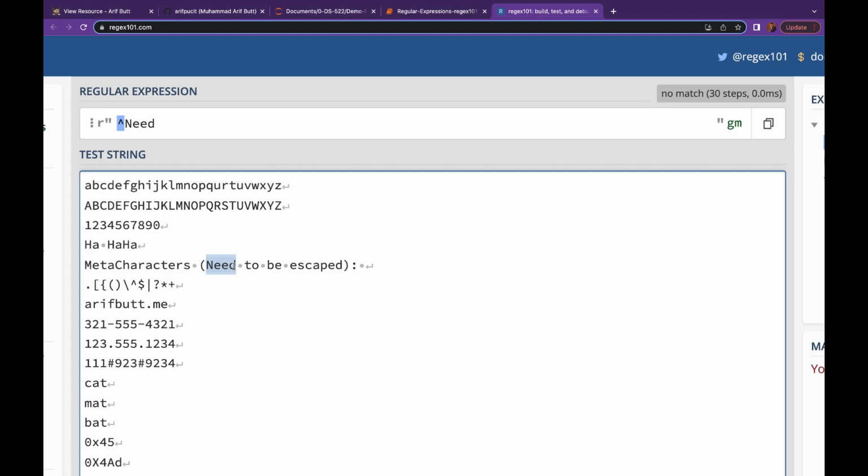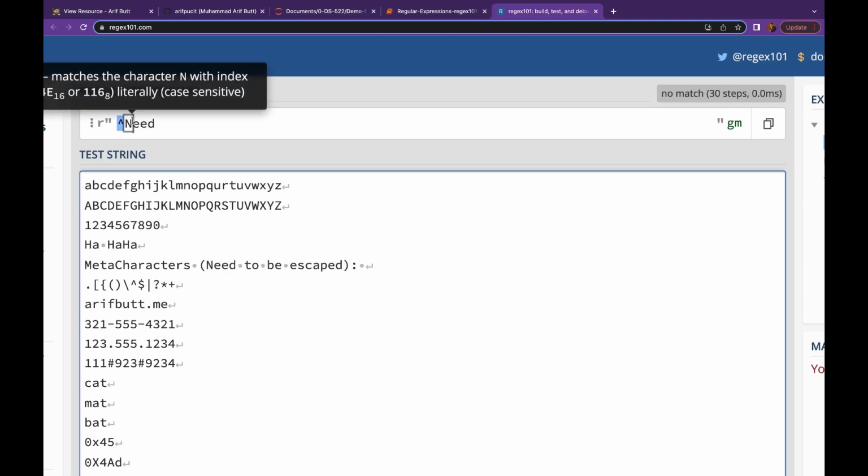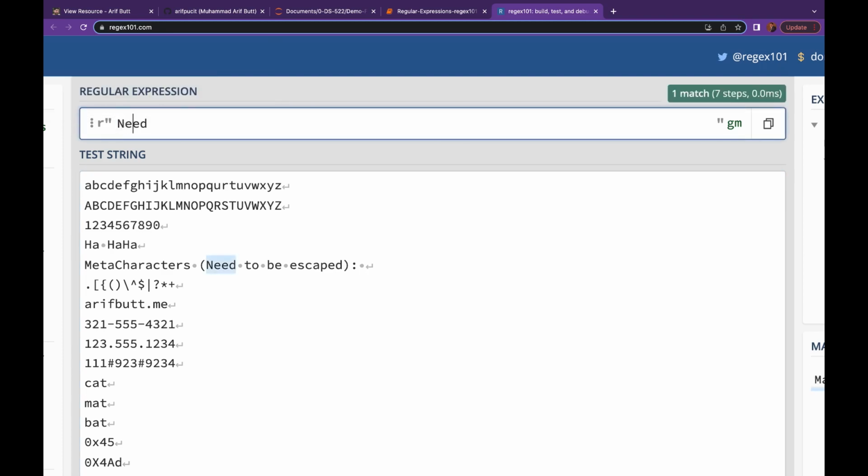Similarly, the dollar symbol is used after an expression or a set of characters in order to match only if it occurs at the end of the string. Let me say HA dollar.